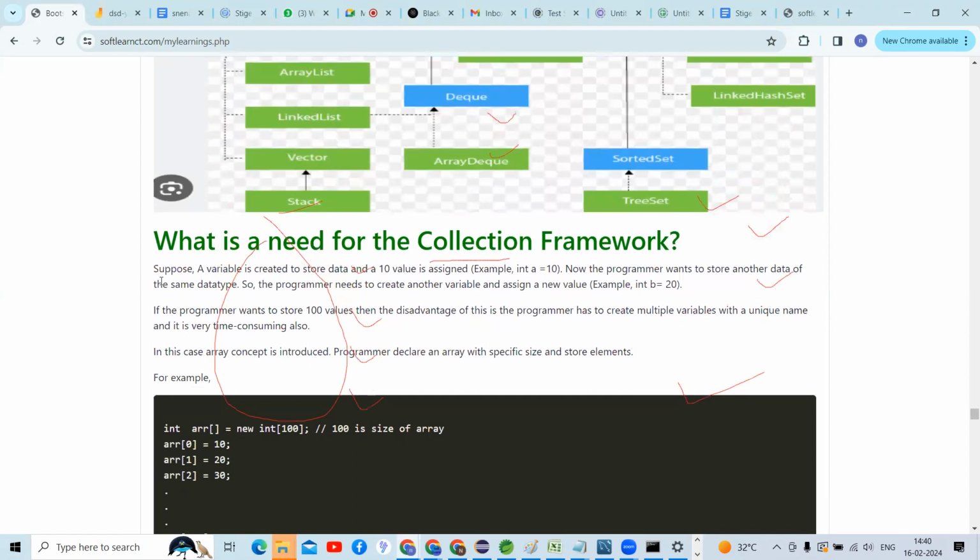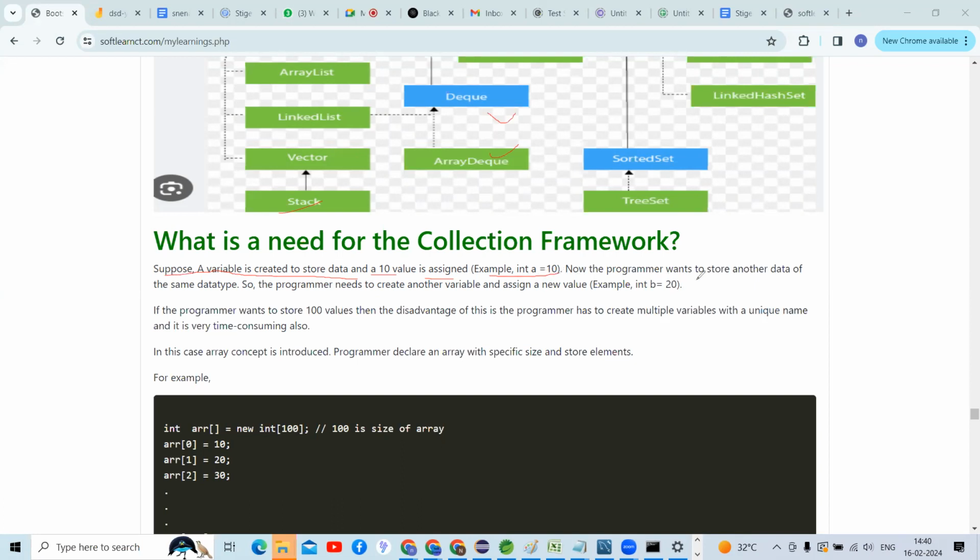We will discuss what the collection framework is. What I explained previously, I'm going to give theoretically here. Suppose a variable is created to store data. How can we store it, guys? For example, a is the variable and 10 is the value assigned. This is how we define a variable and value, by using a data type to store the value like this.